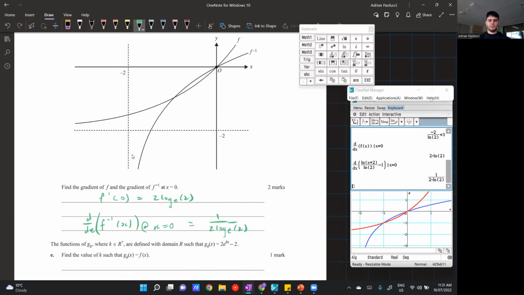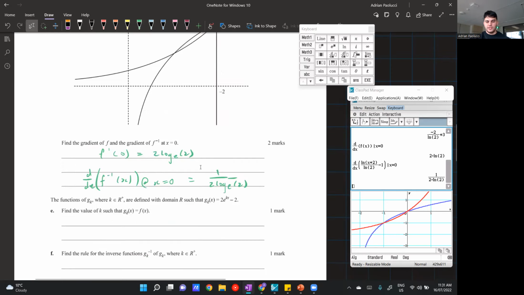Sweet. One thing that's interesting to note for these two gradients is that you can see there's a pretty close correlation between them. Just one is the reciprocal of the other. I think that's pretty interesting to note. And I'm pretty sure that's always the case for inverse functions. The gradient would just be the reciprocal of the other one. Not the inverse, but the reciprocal. So you just flip the fraction, whatever it is.